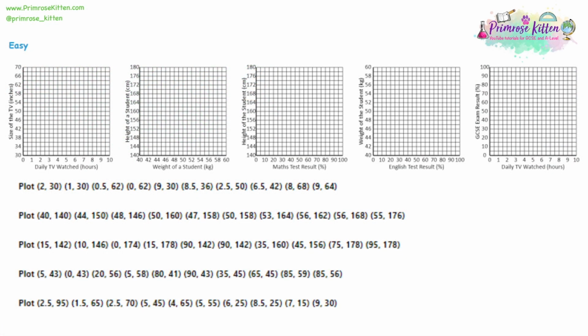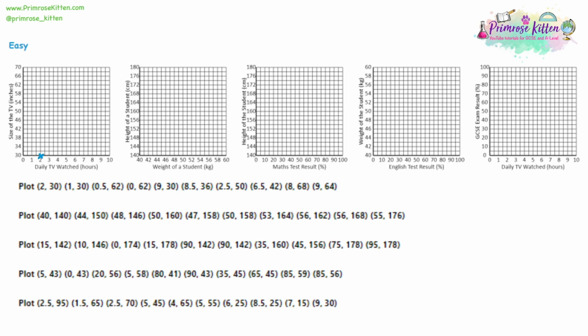We're going to have a look at scatter diagrams, and we'll start off with plotting scatter diagrams. Now you might have this information in a list or in a table. I have them here as coordinates. So let's start off with the first one. We're going to plot 2 and 30. Since it's coordinates, x-axis first, go across to y-axis, go up to 30, and draw a little x when you get there.